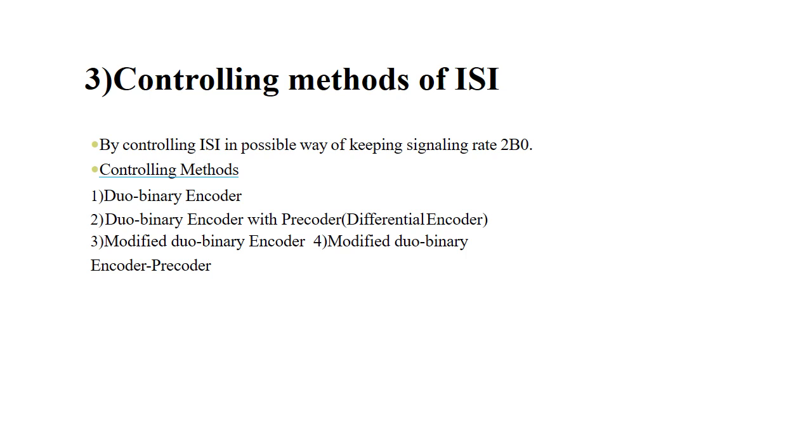Next one is the controlling methods of ISI. The controlling of ISI is done by keeping the signaling rate at 2B0. There are four controlling methods. One is the duobinary encoder, another one is the duobinary encoder with precoder, that is differential encoder. The third one is the modified duobinary encoder and the fourth one is the modified duobinary encoder with precoder.